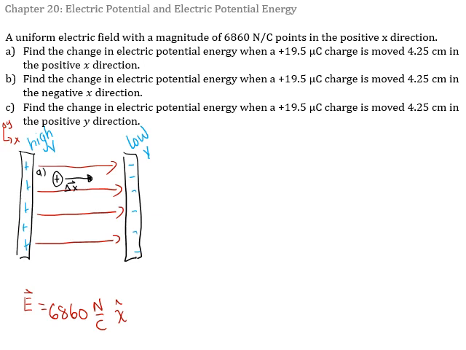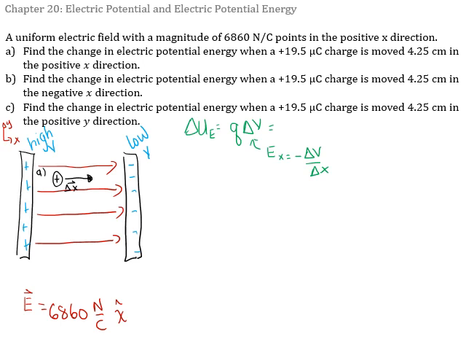Okay, next thing we can do, and we've got to do this sort of thing again in B and C, let's write down the equation for electric potential energy. So electric potential energy is charge times potential. So change in electric potential energy, delta U, is Q times delta V. Delta V, remember, we can find from knowing our electric field because the x component of our electric field is minus delta V over delta x.